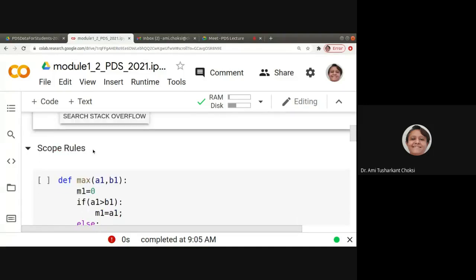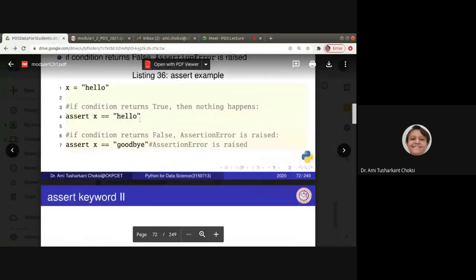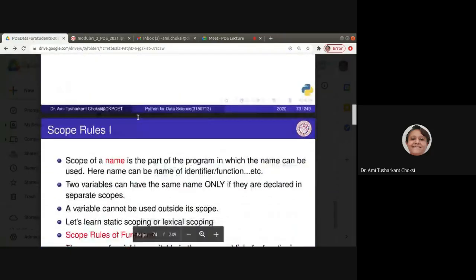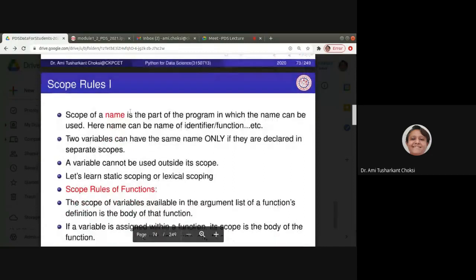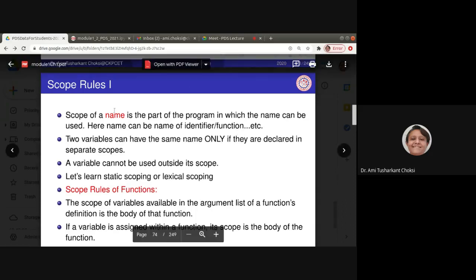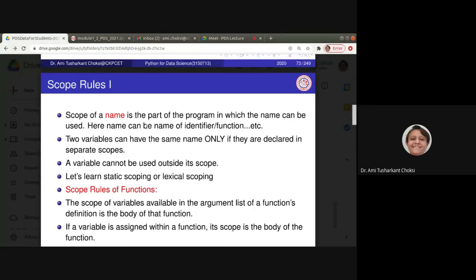Okay, so let us proceed. We want to look at the scope rules. Scope. What do we mean by scope? The scope of a name is the part of the program in which the name can be used. Here, a name can be the name of an identifier or function.